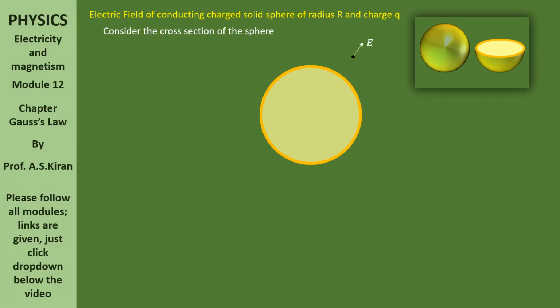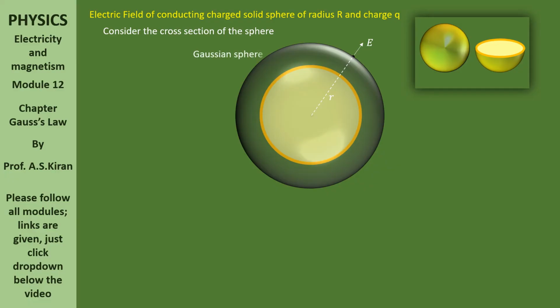Now, our purpose is to find the electric field. As usual, there is a point. There we are going to find E. Able to see in the clipping? Yes, there is a point, there is E. We are going to find it now. Passing through that point, let us consider a Gaussian sphere, I mean, we need some enclosed sphere to apply the Gauss law. Yes, there is a Gaussian sphere. Now, let us apply Gauss law.